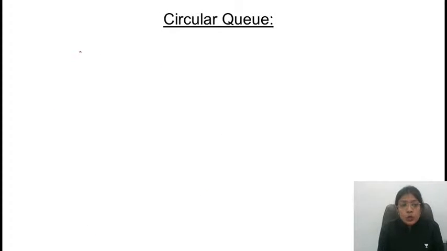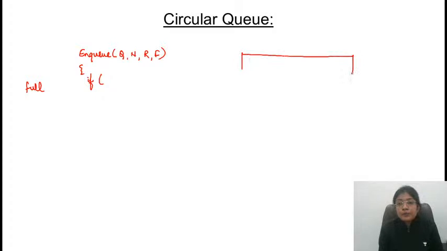If we know that whenever we are inserting an element in the queue, first of all we need to check if Q is full or not. Q full कैसे check करते? If it is full or not, if this is a Q, let's assume that the size of Q is 5. Index by default starts from 0.